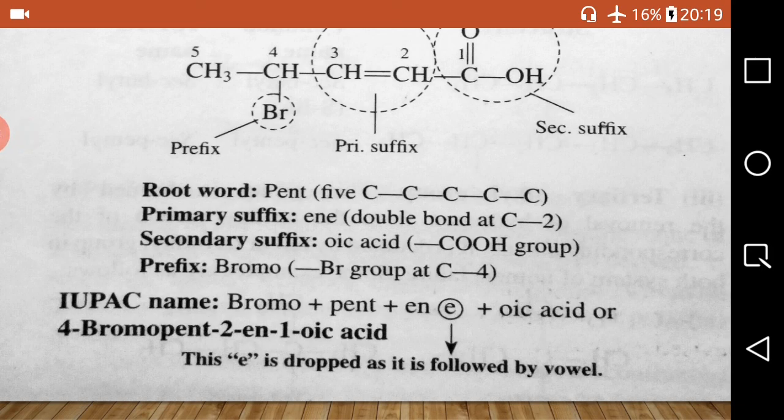Okay students, all of you understood? So I will continue with the next lecture, that is the IUPAC system of nomenclature of alkanes, in the next video.